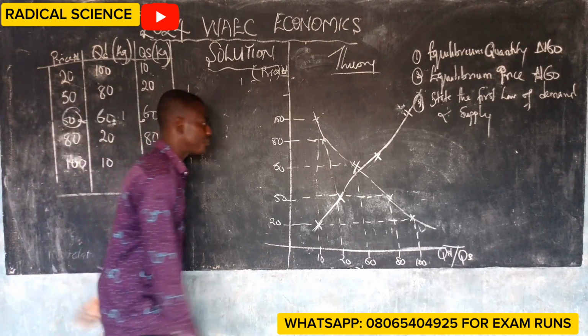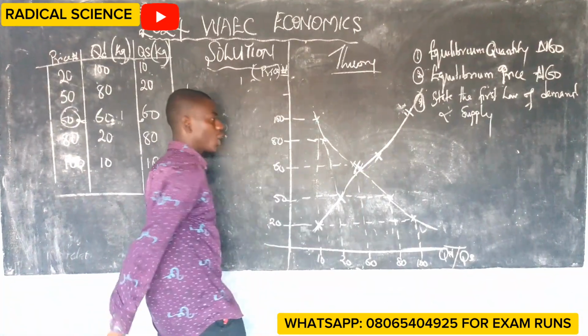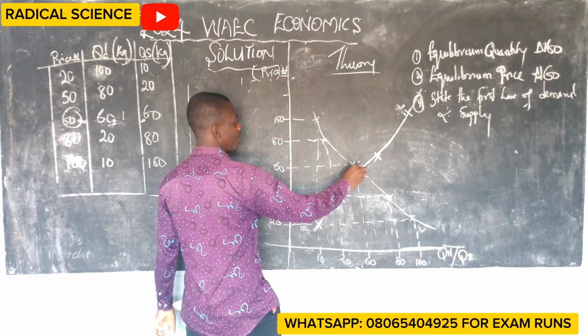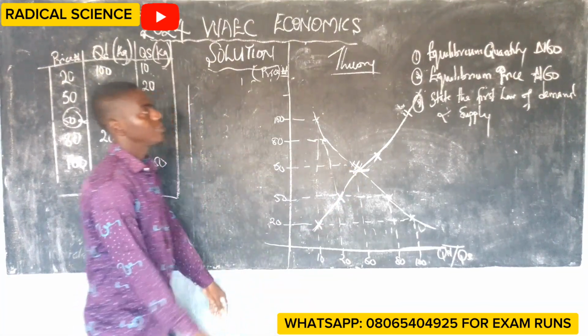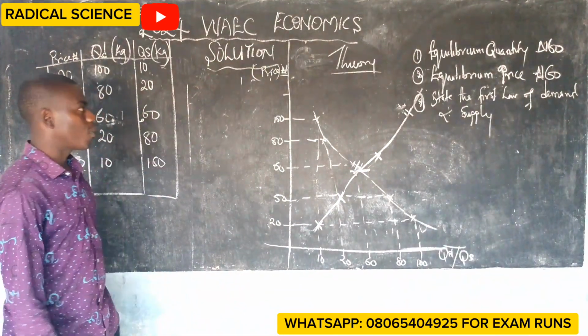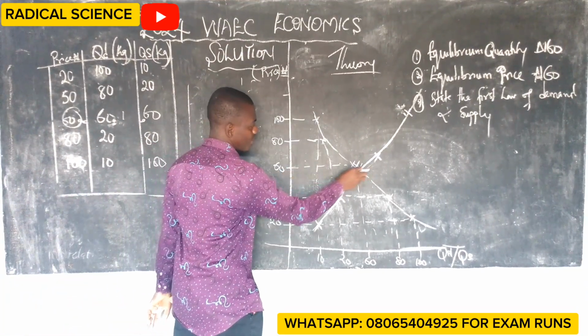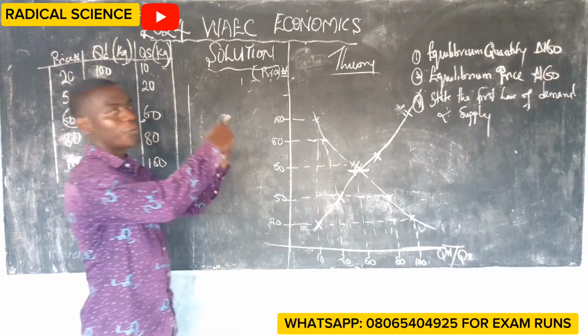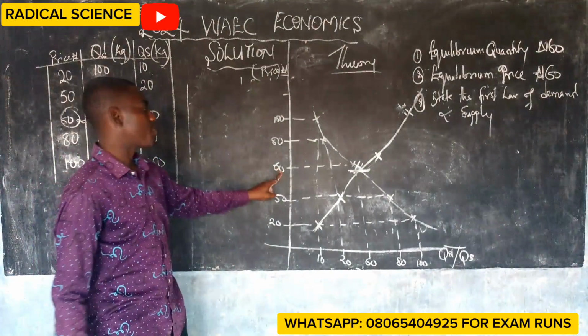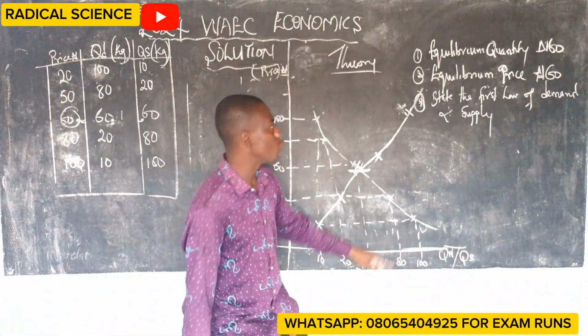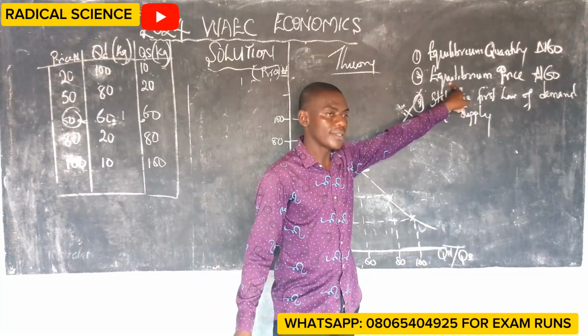From the curve, that's the meeting point. As we illustrated in our question, this price that made the curves come together is called the equilibrium price.